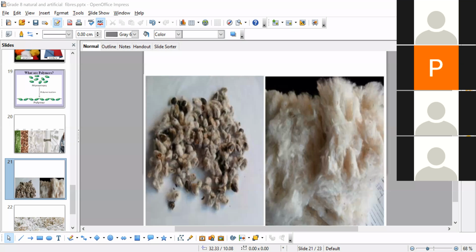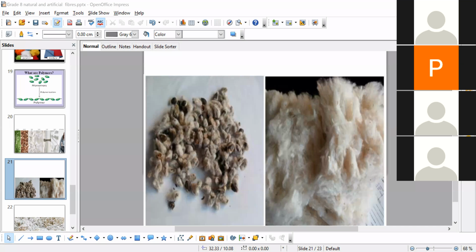Natural gum is an example of dash polymer. Natural or synthetic? The word itself says natural, so it is a natural gum. Why synthetic?